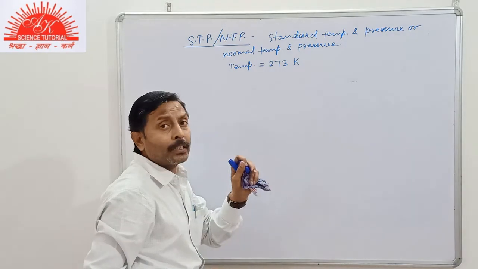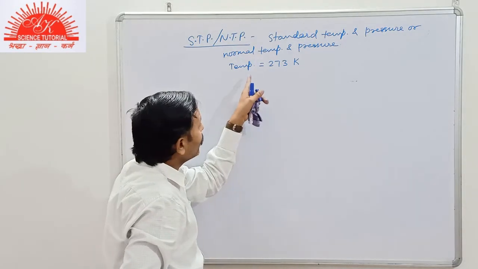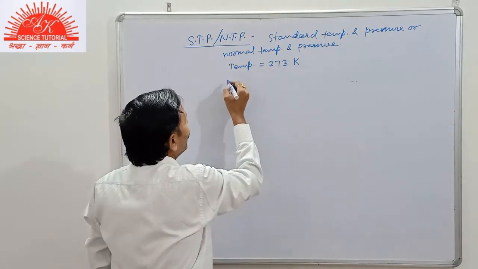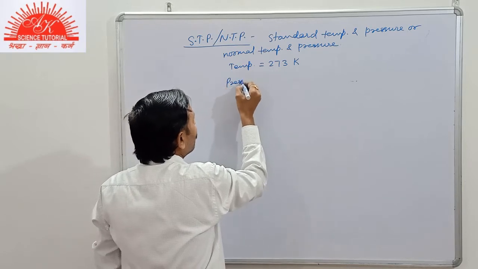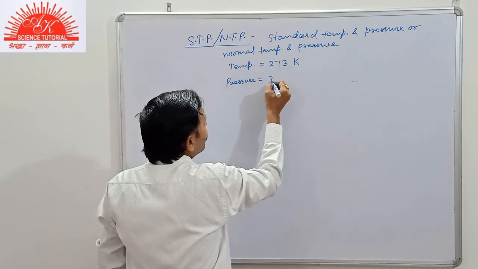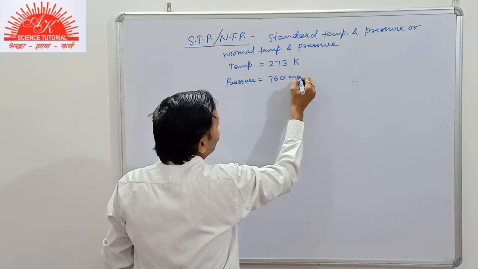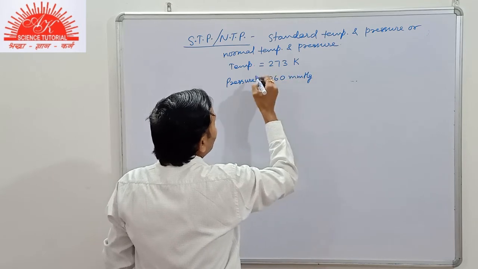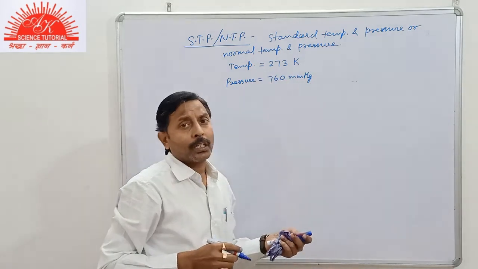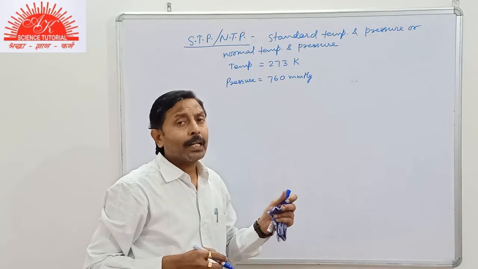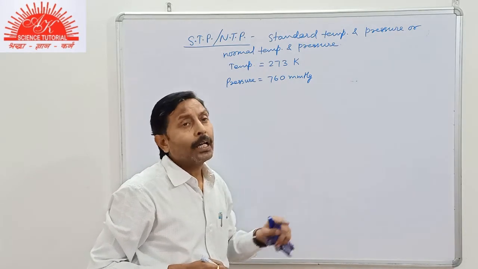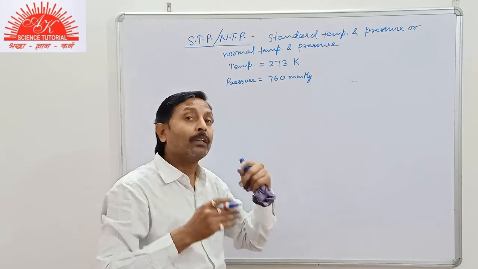You will not write 0 degrees Celsius here; you will take 273 Kelvin. Similarly, the pressure will be 760 mm of Hg. So in any question, wherever it is said at STP, you will take these two values by yourself.